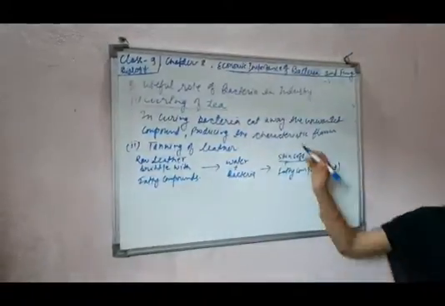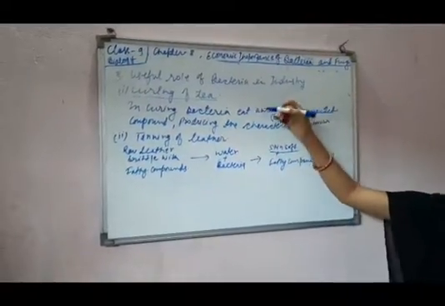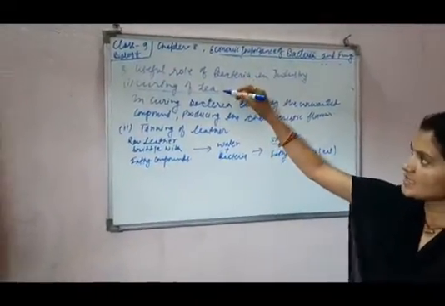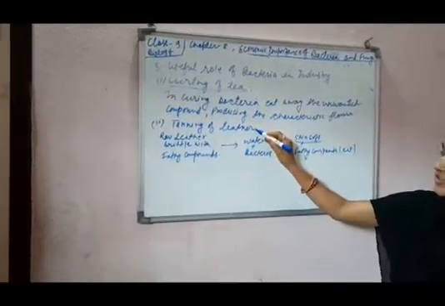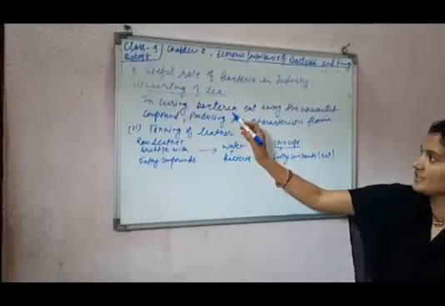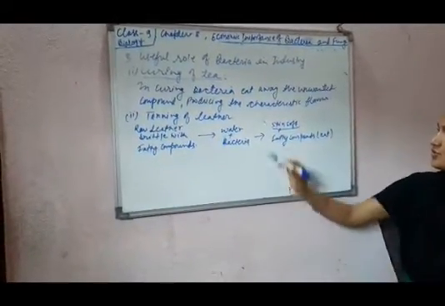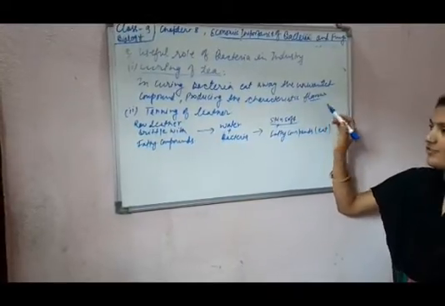Now, the useful role of bacteria in industry. In industry, we have to study two topics: curing of tea and tanning of leather. In curing of tea, bacteria eat away the unwanted compounds, producing the characteristic flavor.